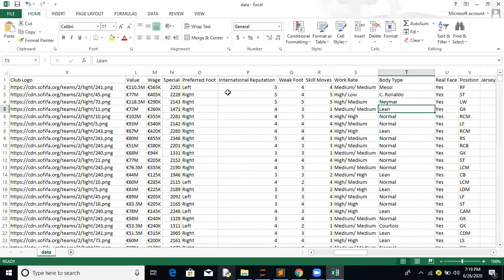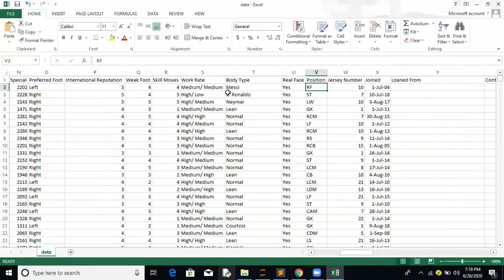Body type: some values are available, normally lean, normal, stocky, and so on and so forth. Real face is basically in FIFA, currently 21, where a real face or some other face is available. I think we can probably ignore that. Okay, so positions, which we will discuss.